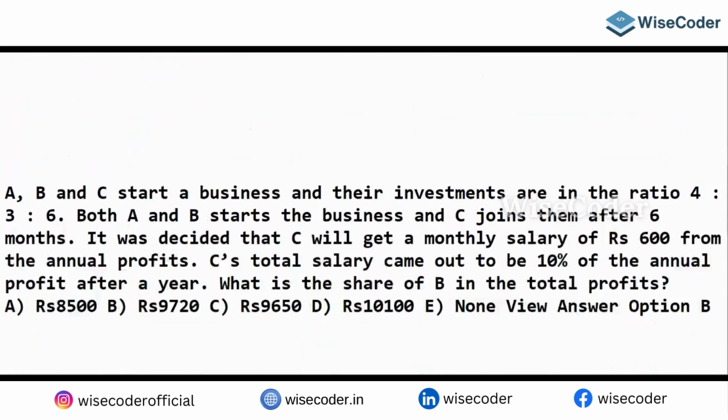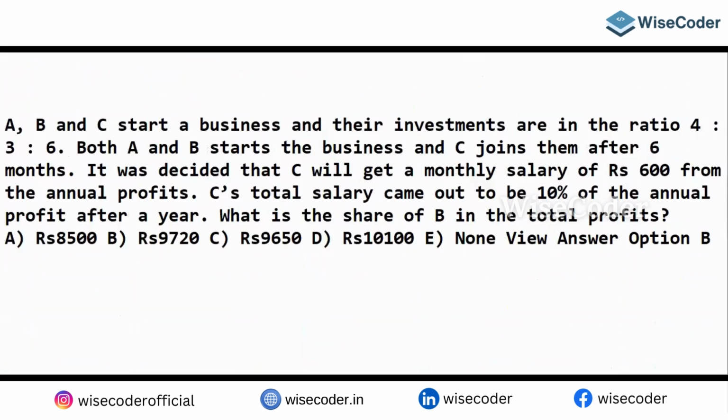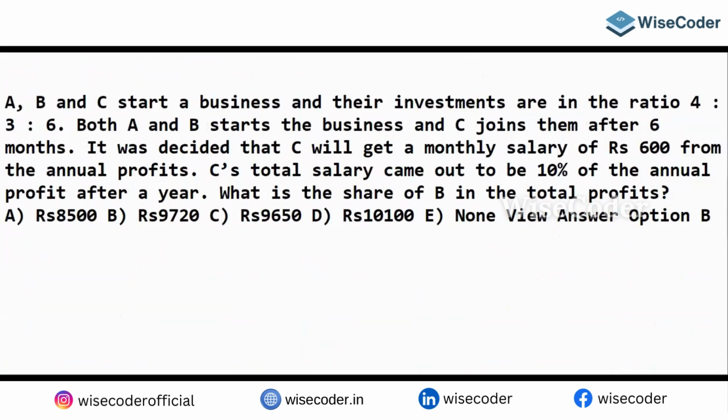If this is the question, how are you going to tackle it? A, B, and C start a business and their investments are in the ratio 4 is to 3 is to 6.